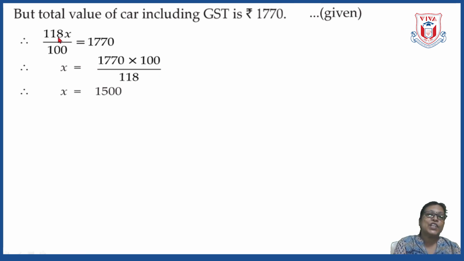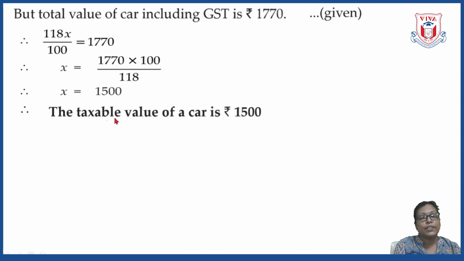You know that when we change the side, the operations are exactly reversed. This division will come as multiplication on the other side, and this multiplication will come as division on the other side. So because of change of side, this number is reversed. And when we calculate this, the answer will turn out to be 1500. That means we got x as rupees 1500, and write down the answer. Therefore, the taxable value of the car is rupees 1500.